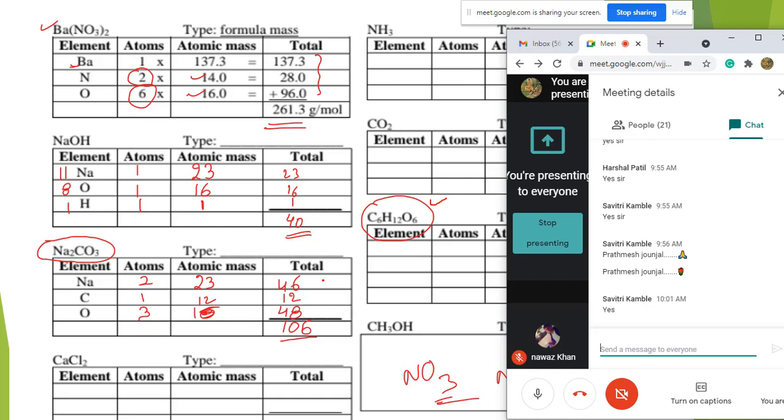Write the answer in the message. C6H12O6. Only 2 students replied. Everyone should reply.